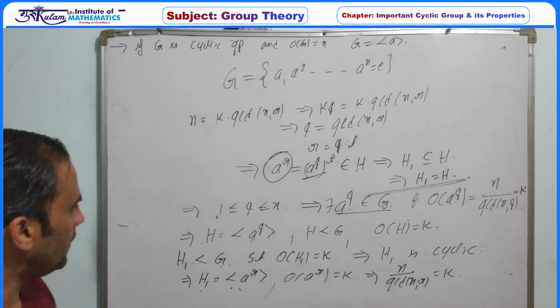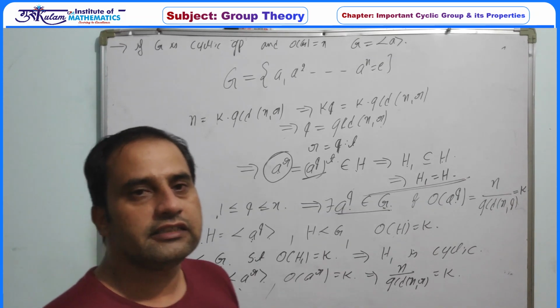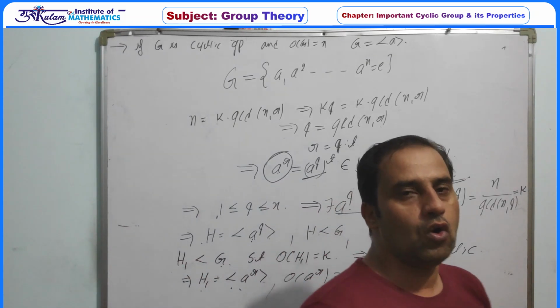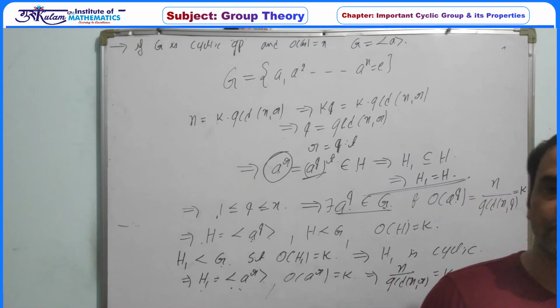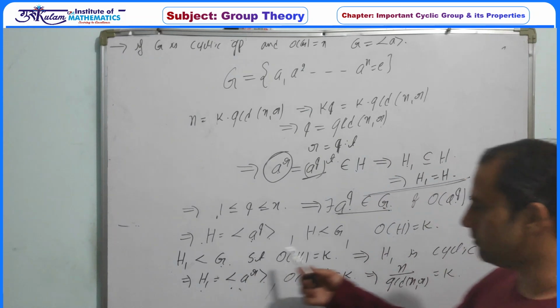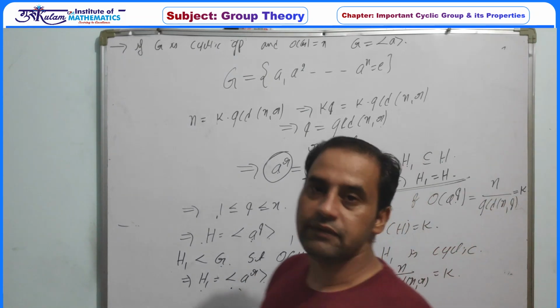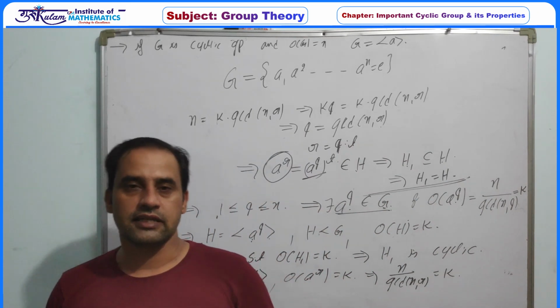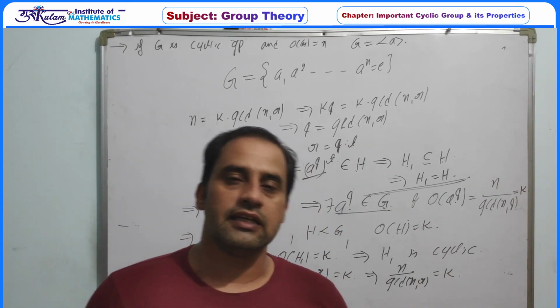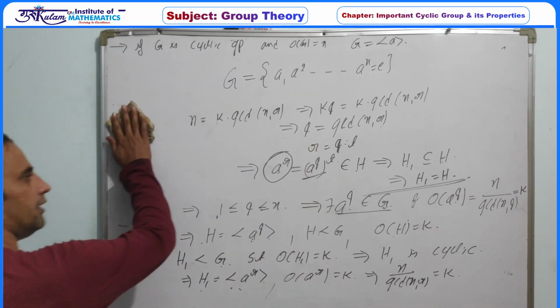So we have proved that whenever k divides n, then G must have a subgroup of order k, and if there is any other subgroup of order k, that subgroup must be equal to this subgroup. That is, for each divisor of n in a cyclic group of order n, there is exactly one subgroup of order k.